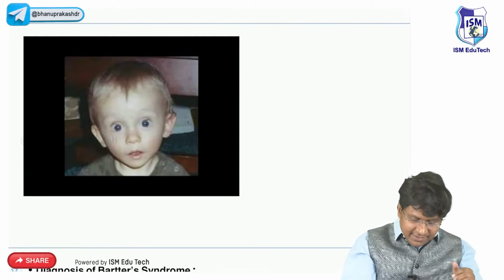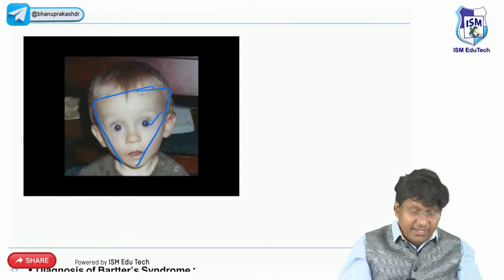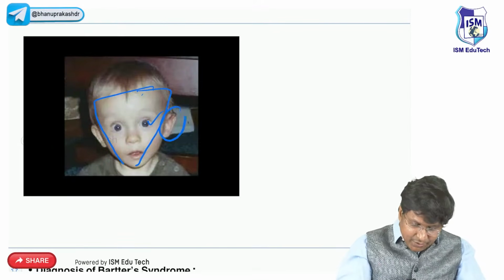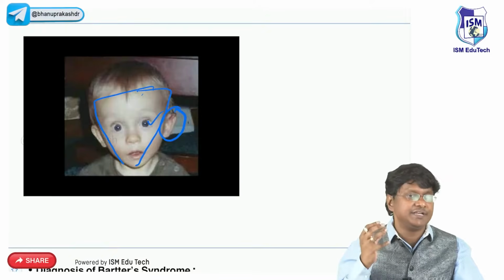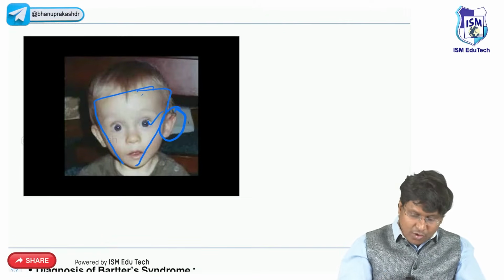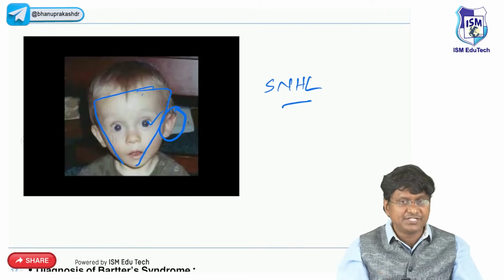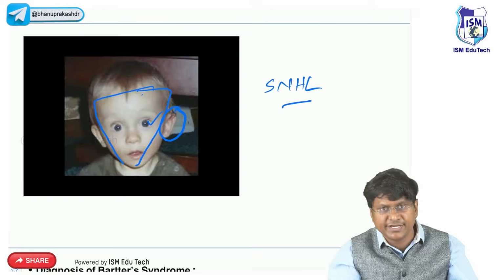So they will have this characteristic triangular facies. The eyes will be very large, and the ear pinna will be large, and they will also have renal failure. And these patients also have sensorineural hearing loss, like your Alport syndrome. Patients early in life can also have sensorineural hearing loss.